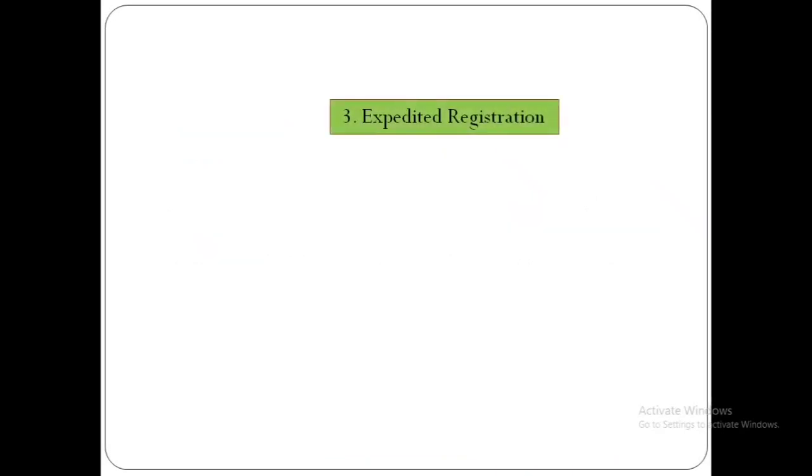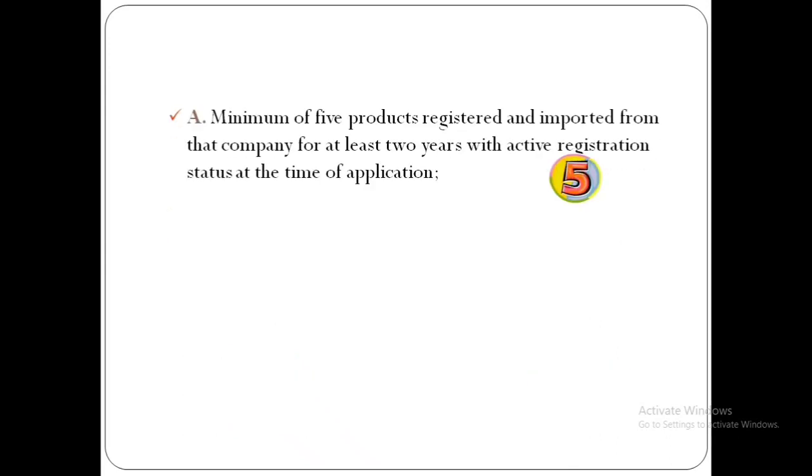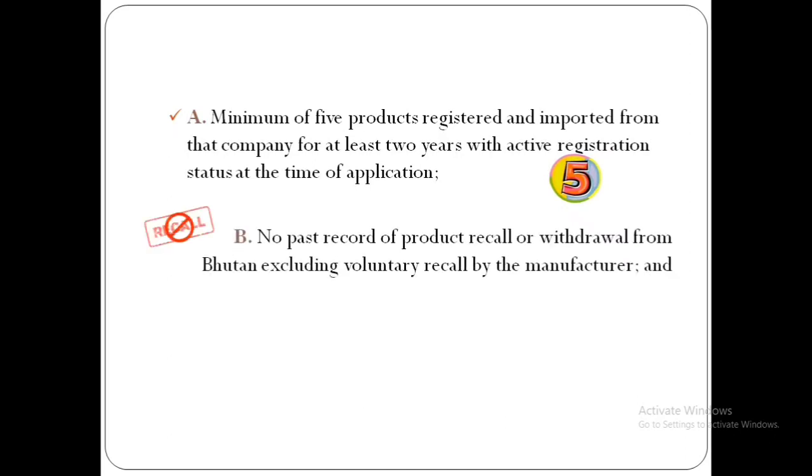Thirdly, your product becomes eligible for the expedited registration route if it fulfills any of the 3 criteria. Number 1, the product has been registered by any 2 countries. Number 2, the manufacturing company of the product has a very good rated GMP report from the DRA or NRA of other countries. Or under criteria 3, there are 3 sub-criteria that are required. Firstly, a minimum of 5 products should be registered from that company for a minimum of 2 years with active registration status. Secondly, there should not be any past record of product recall from that company in our country. However, voluntary recall would not count.